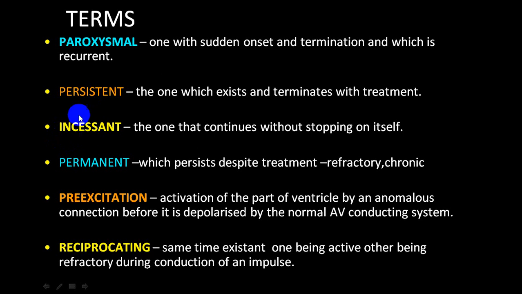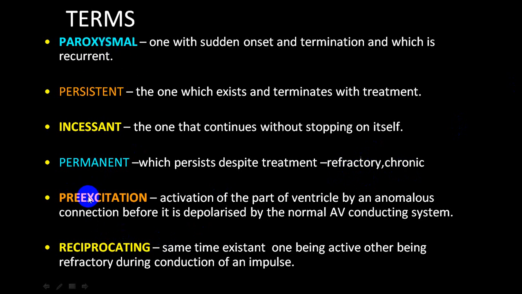An incessant variety is one that continues without stopping on its own. It cannot stop on its own. Permanent means one which persists despite treatment. So you give a treatment, if it subsides, it is persistent. If it doesn't subside, we call that permanent, which can be refractory, or we use the word chronic. Refractory is used on the criteria of the treatment part.